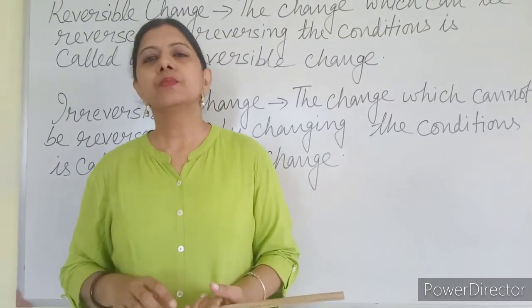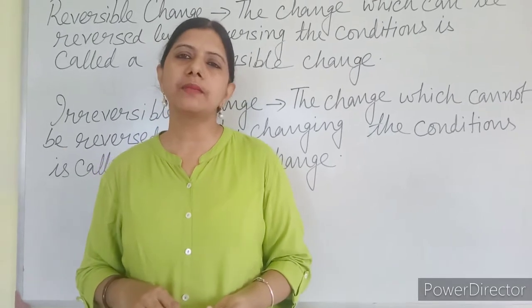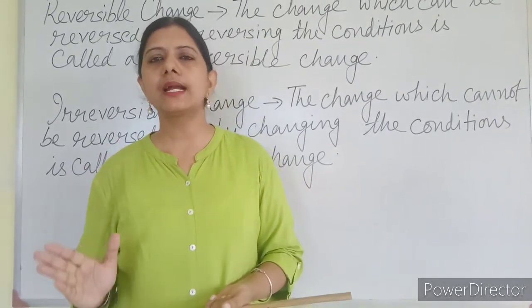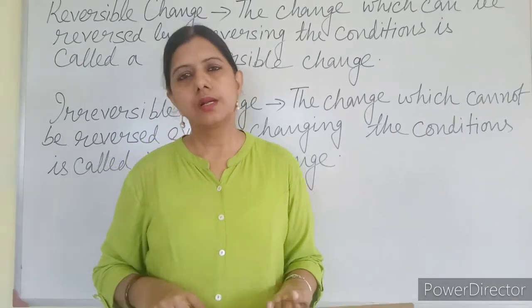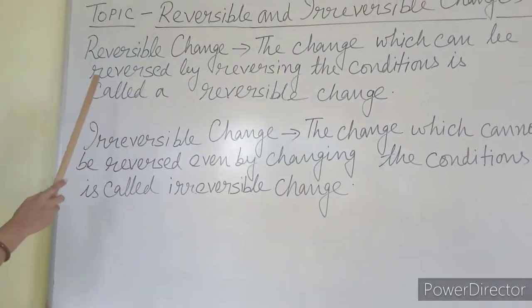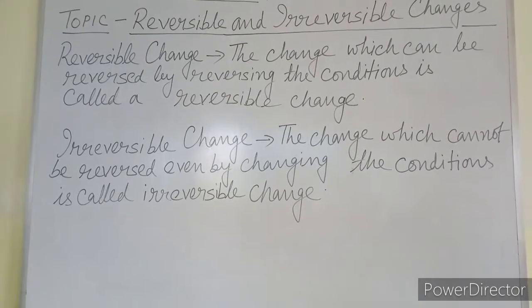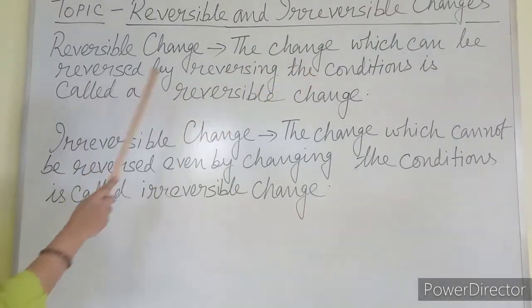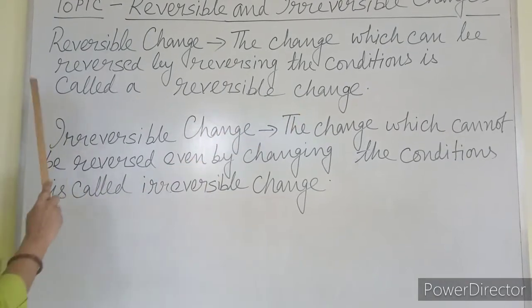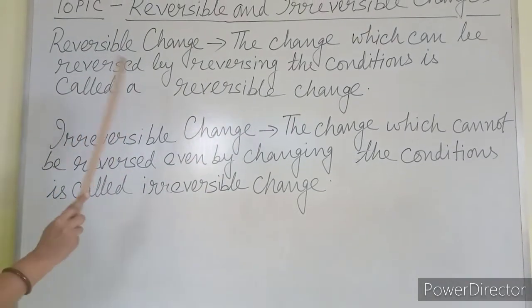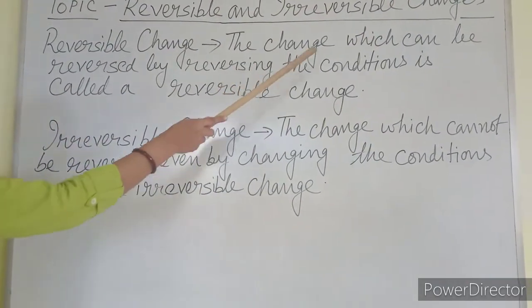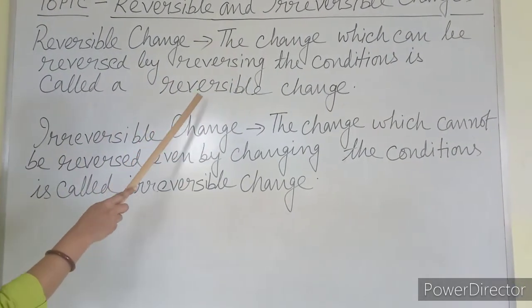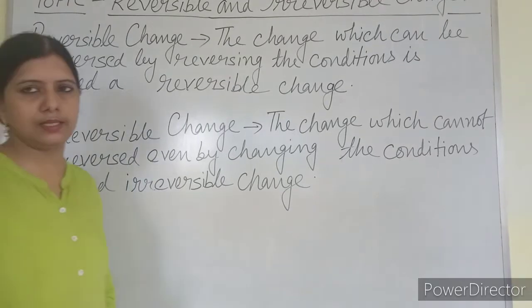Every time. Broadly, the changes can be categorized into 2 types, reversible change and irreversible change. Now come to the definition. What is a reversible change? The change which can be reversed by reversing the condition is called a reversible change. Again I am repeating, the change which can be reversed by reversing the condition is called a reversible change.